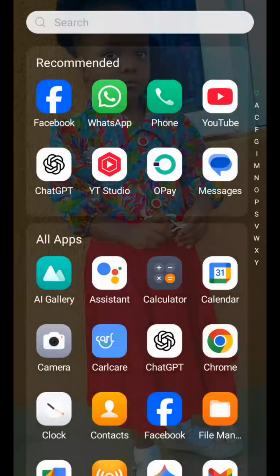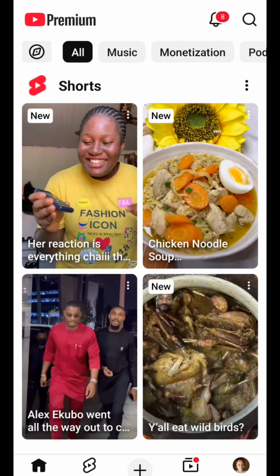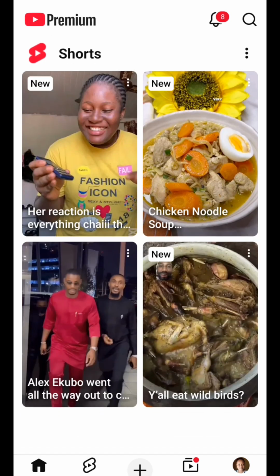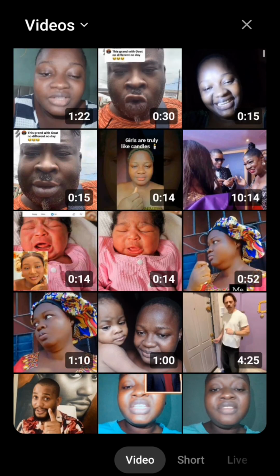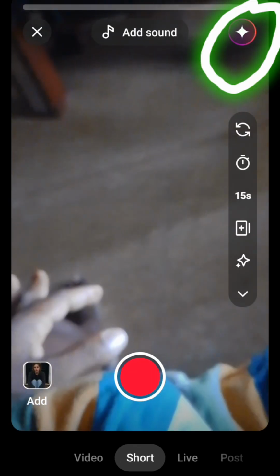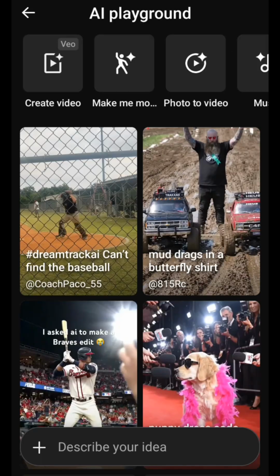So here now you open your YouTube app this way. Then you click this plus sign, the way you used to upload your video. You go to shorts. When you go to shorts, you see that place I circled with grey. You click on it, it will bring you to this interface. You click on photo to video.